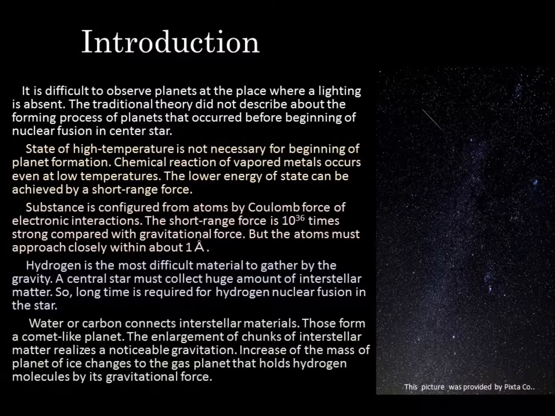Hydrogen is the most difficult material to gather by gravity. A central star must collect a huge amount of interstellar matter. So, a long time is required for hydrogen nuclear fusion in the star. Water or carbon connects interstellar materials. Those form a comet-like planet.